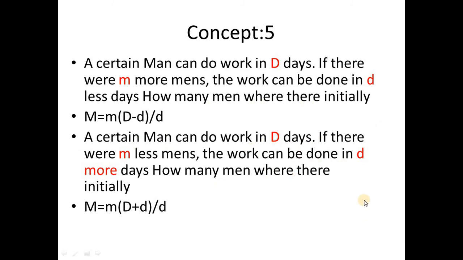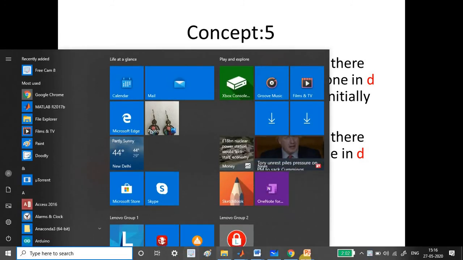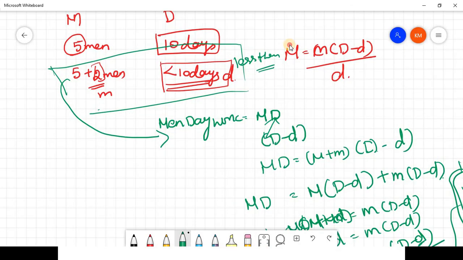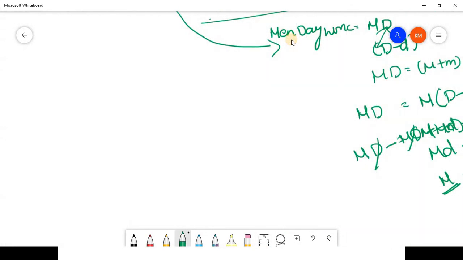Okay, so how many men were there initially? For this kind of question, the formula will be very simple. Before we have derived, right, the minus, you can just replace it with plus. Okay, so just the opposite sign. Okay, this I'm going to leave it for you. Okay, let me show you the thing. Okay, so just see here. Okay, let me write here.